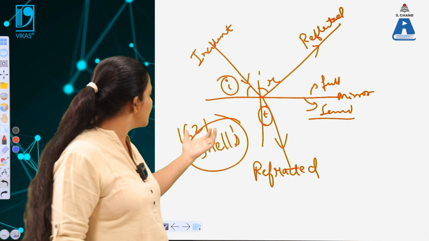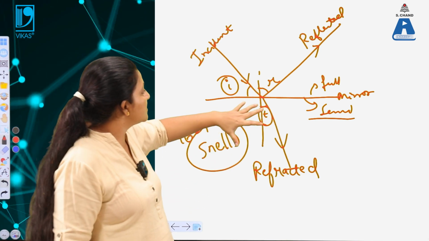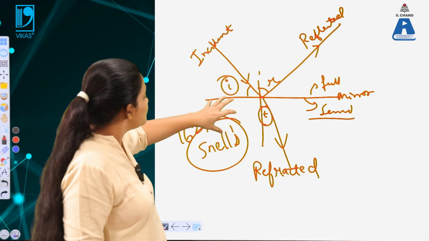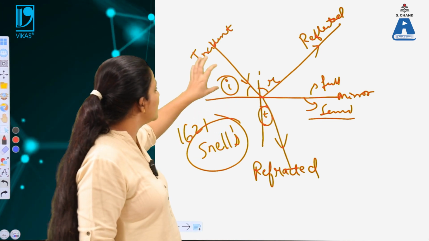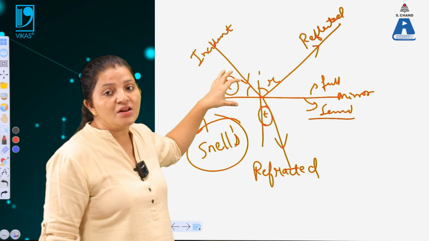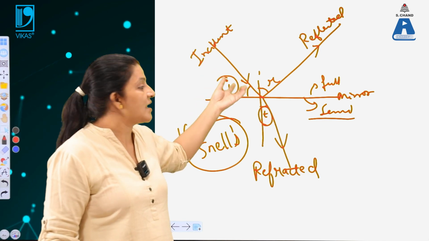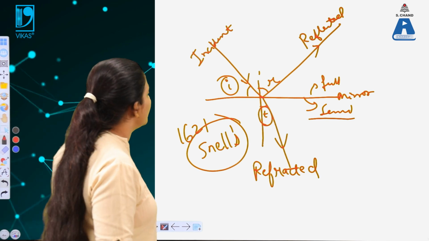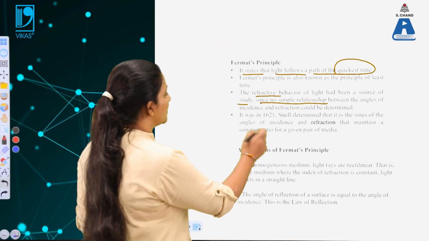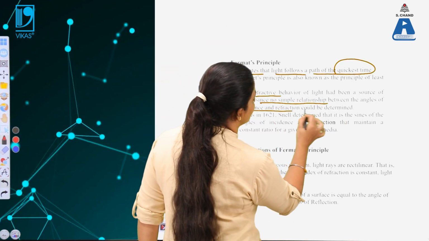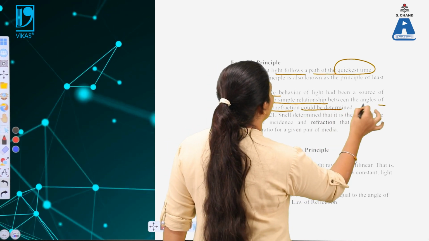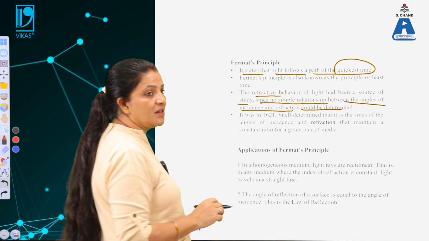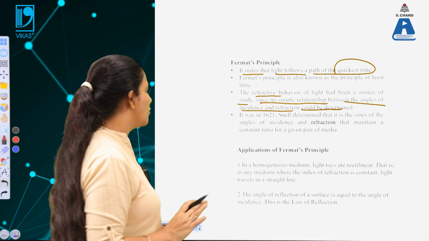Before 1621, it was thought that there is no relationship between the angle of incidence and the angle of refraction. So there is no relationship between them, and the relationship between the angles could not be determined.